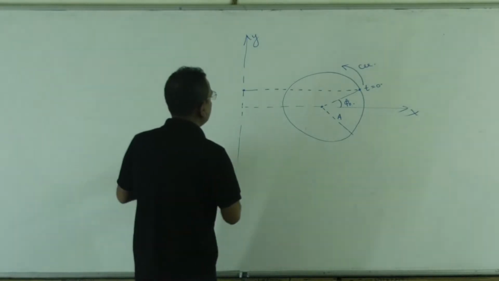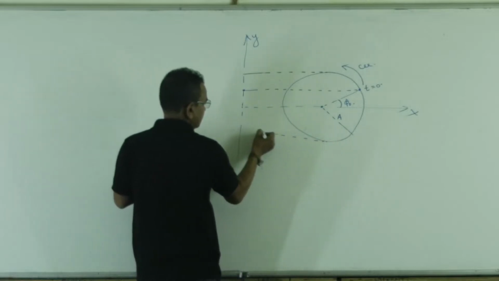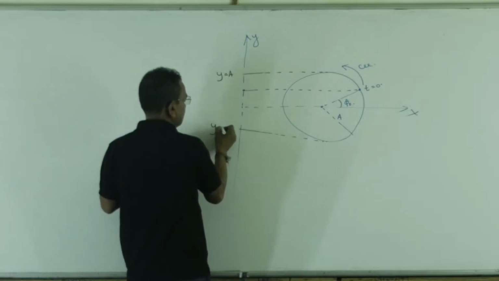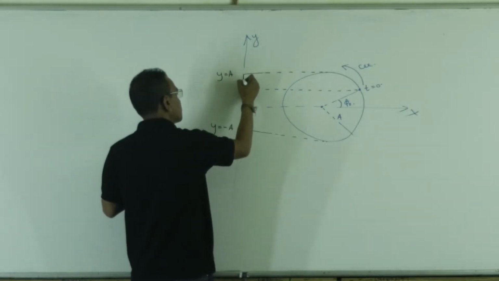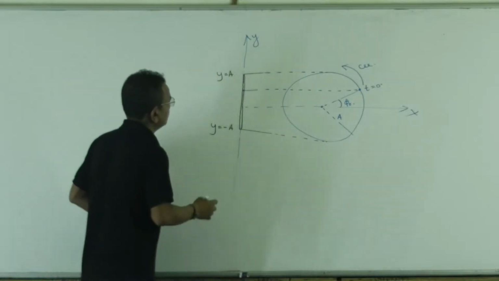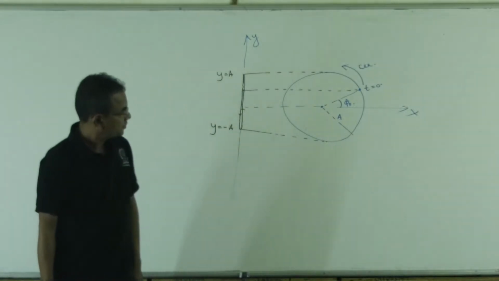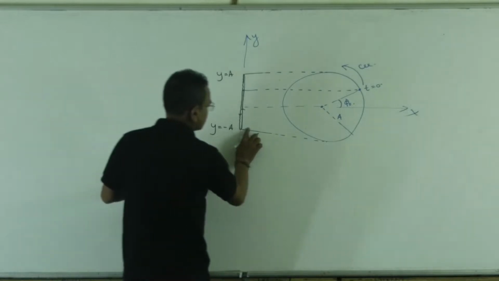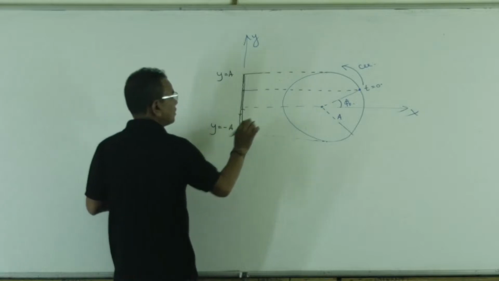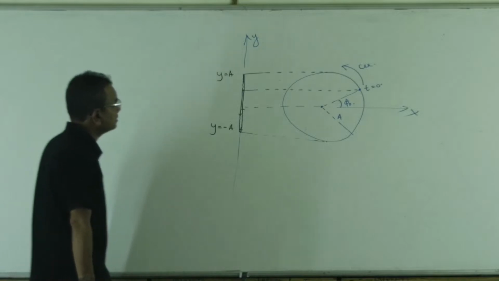First of all, the projection oscillates between y equal to a and y equal to minus a, so the motion of the projection on the y-axis is an oscillatory motion. But I have to prove whether that motion is simple harmonic.